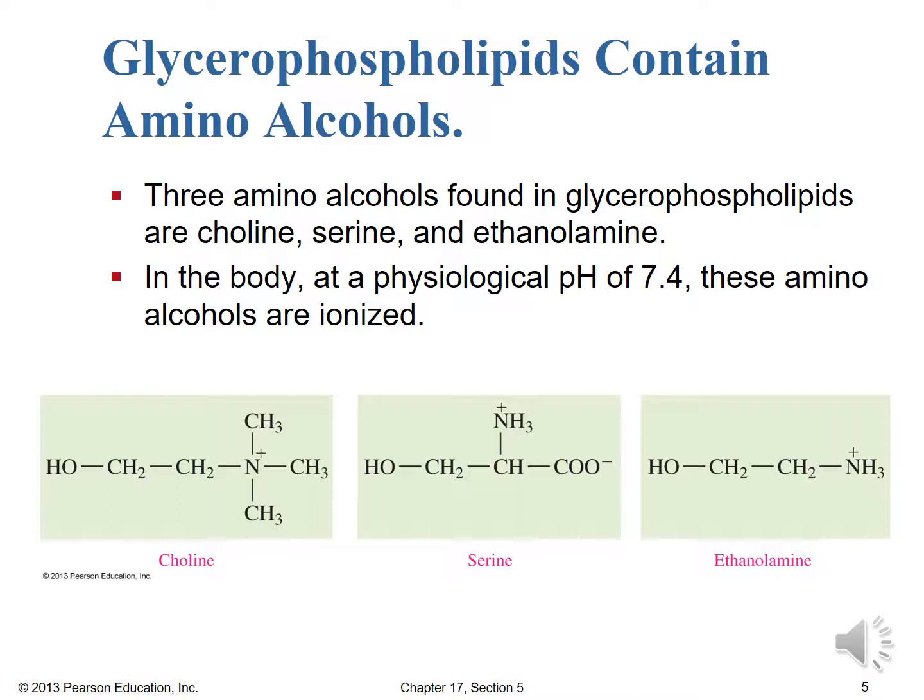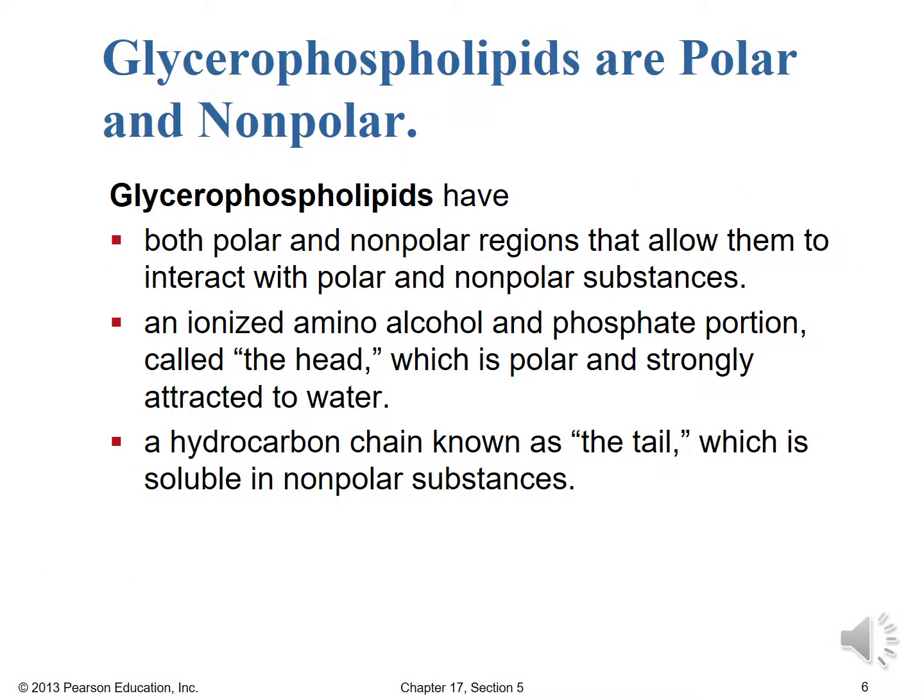So there we have it. When we talk about amino alcohols, we mean that they have an amino, or actually an ammonium group here being charged, and then an alcohol group. And so we've dealt with alcohols already, but the amino alcohols, the amino group, we'll talk about in more detail next chapter. If you're really anxious to learn more about those, then please move ahead to that chapter as soon as possible. Now, the glycerophospholipids are interesting because they're both polar and nonpolar.